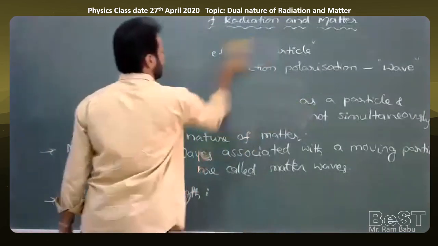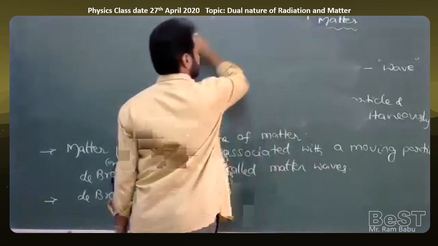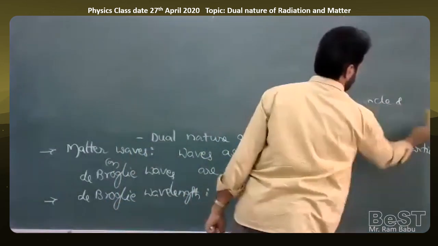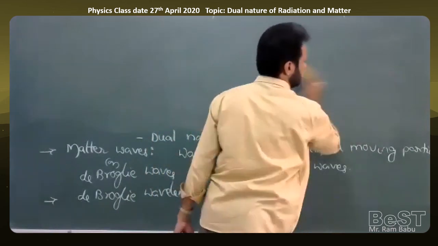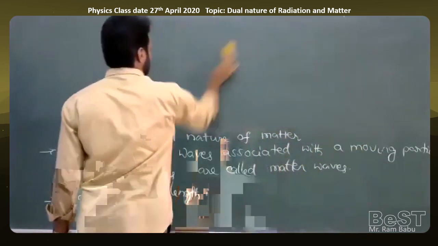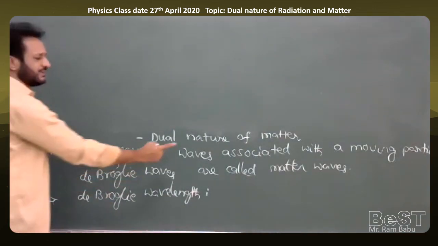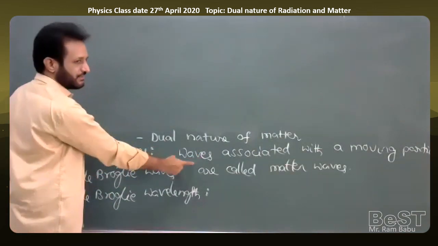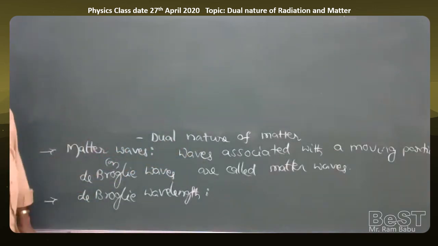Now we'll find the formula for the de Broglie wavelength. Here we have two 1 mark questions. What are matter waves? And what is the de Broglie wavelength? Waves associated with moving particles are called matter waves, and the wavelength of the matter waves is called the de Broglie wavelength.